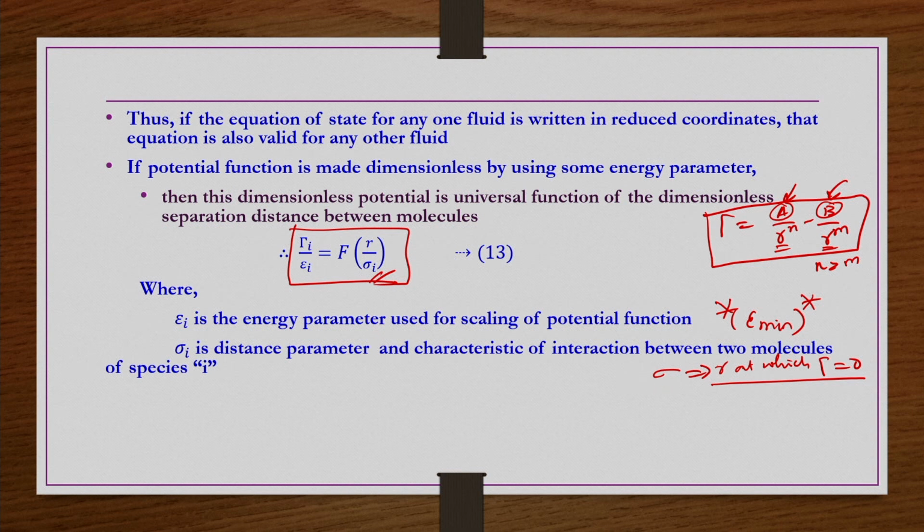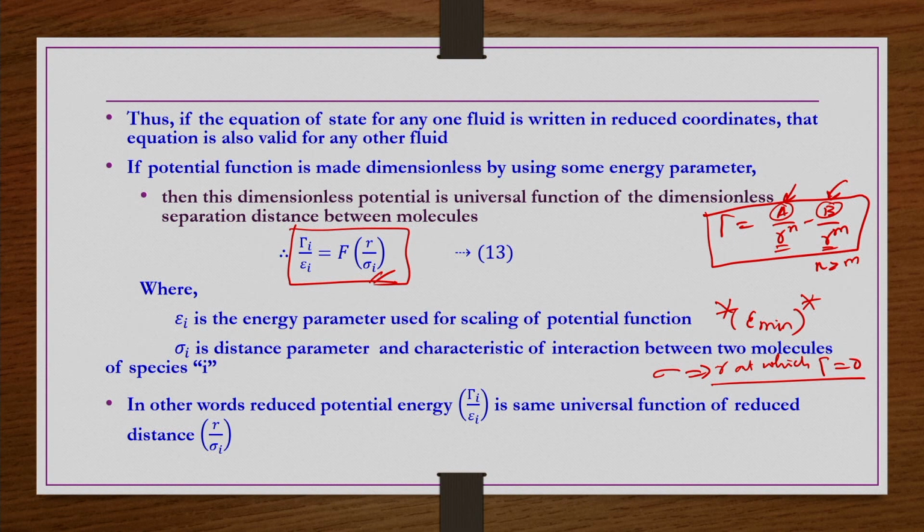In some models it is called a collision diameter, in some a hard sphere diameter, etc. So, in other words, the reduced potential energy gamma i by sigma i is the same universal function of the reduced distance r by sigma i. This is how we can develop a reduced or generalized equation of state for a class of gases obeying the same equation of state.